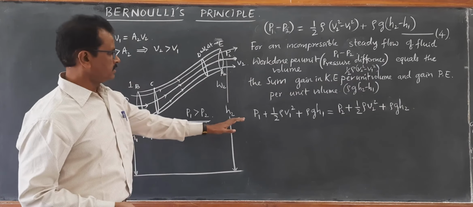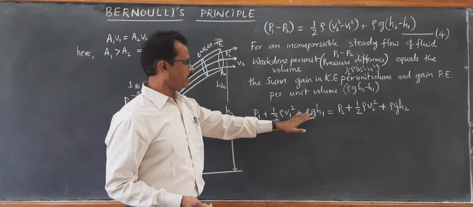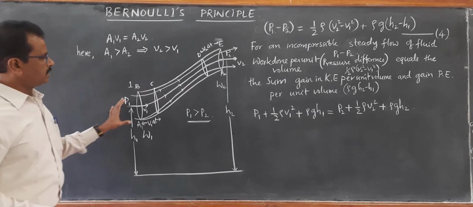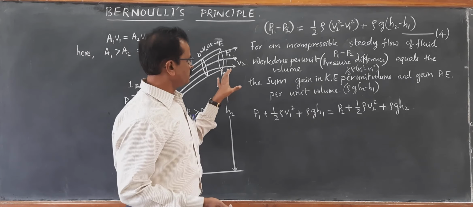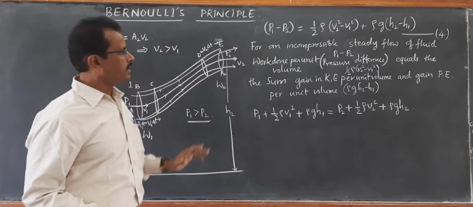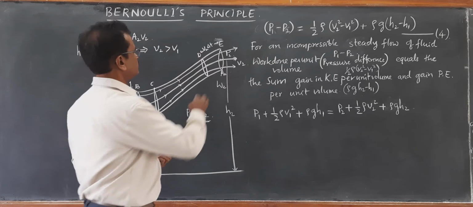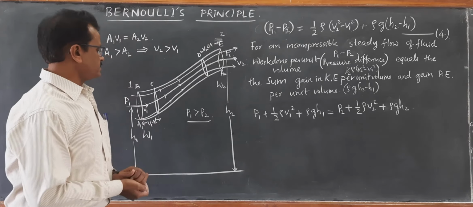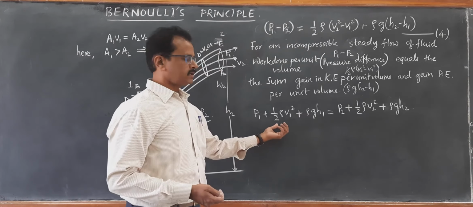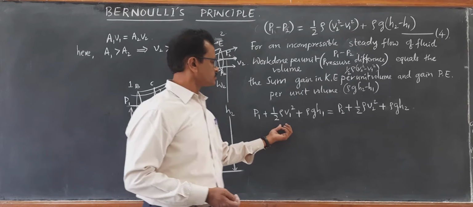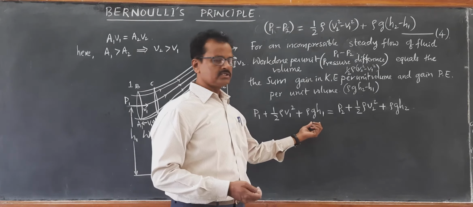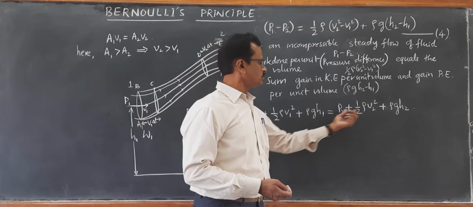P1, rho, V1 and H1 are all related to the first end. P2, A2, H2, V2 are all related to the second end. So as the fluid flows from the first end to the second end, pressure varies from P1 to P2. The kinetic energy increases from half rho V1 square to half rho V2 square per unit volume, and potential energy per unit volume also increases from rho G H1 to rho G H2.